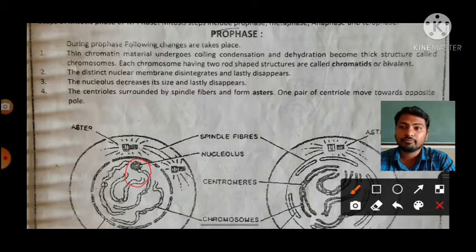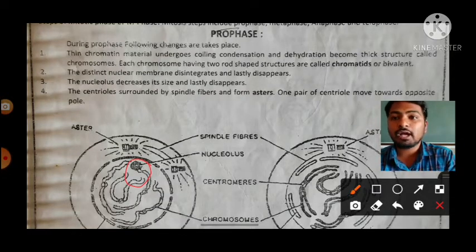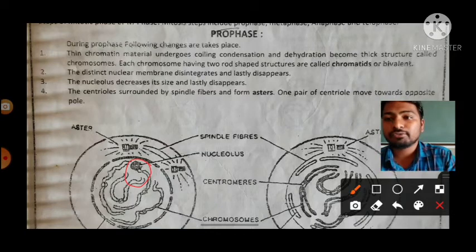Surrounded by the spindle fibers and forms asters. One pair of centrioles move towards the opposite pole. Yes, you can observe in the diagram.